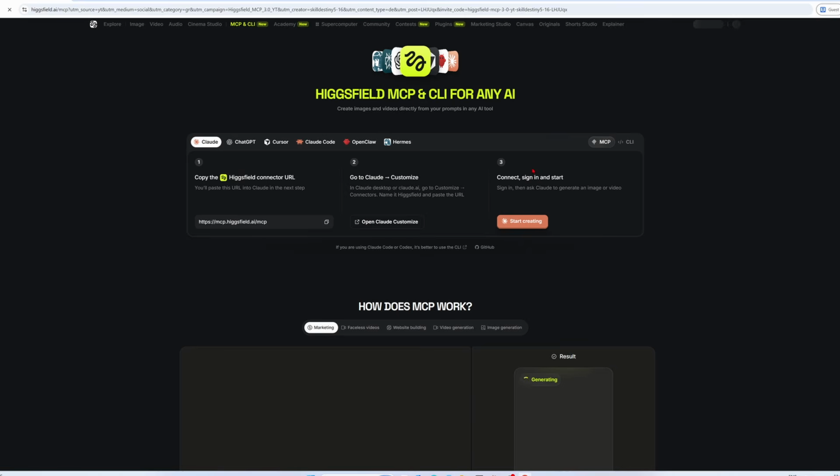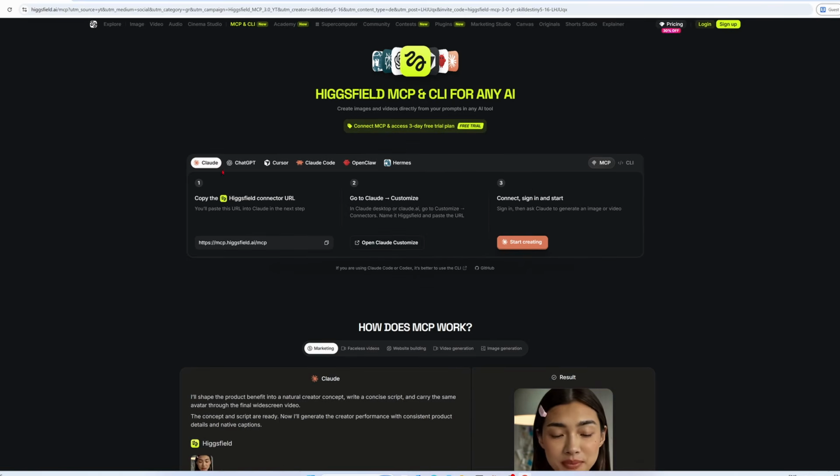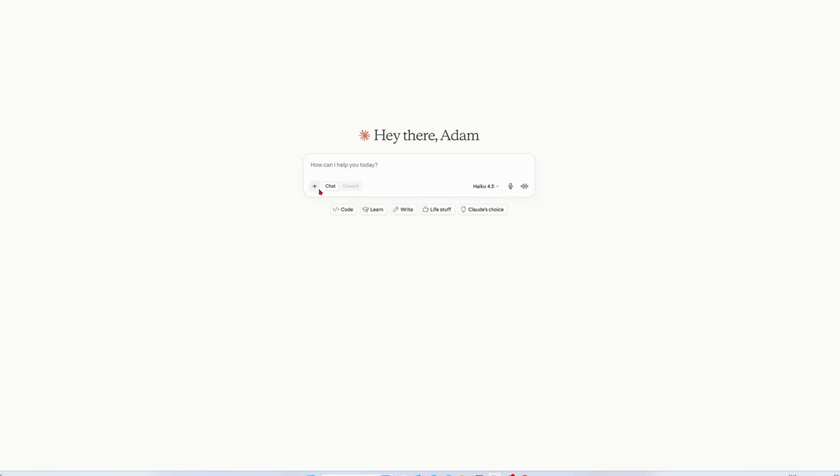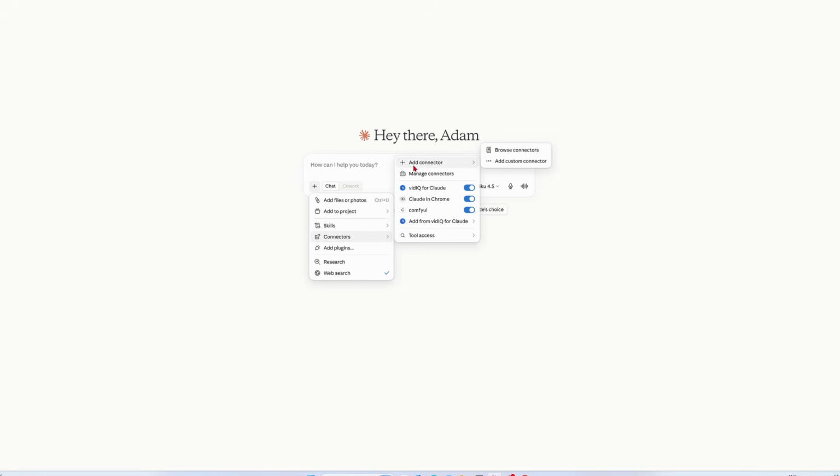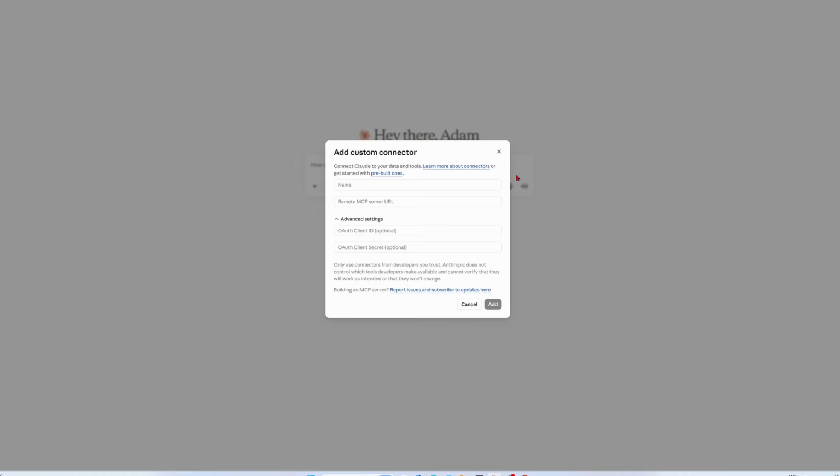When you click the link, it takes you to this page. There are a few options here for which client you want to use. I'm going with Claude, so I'll click Claude and copy the URL it gives me. Now over in Claude, click the plus icon and you'll see connectors. Hover over that and it opens up. From there, click Add Custom Connector. Give it a name. I'll just call mine Higsfield. Then down below, paste in that MCP URL we just copied and hit Add.